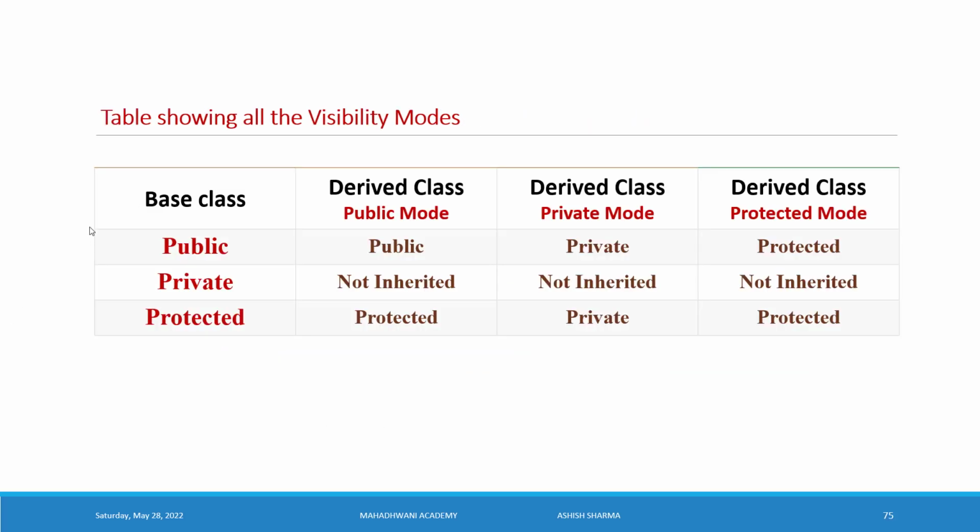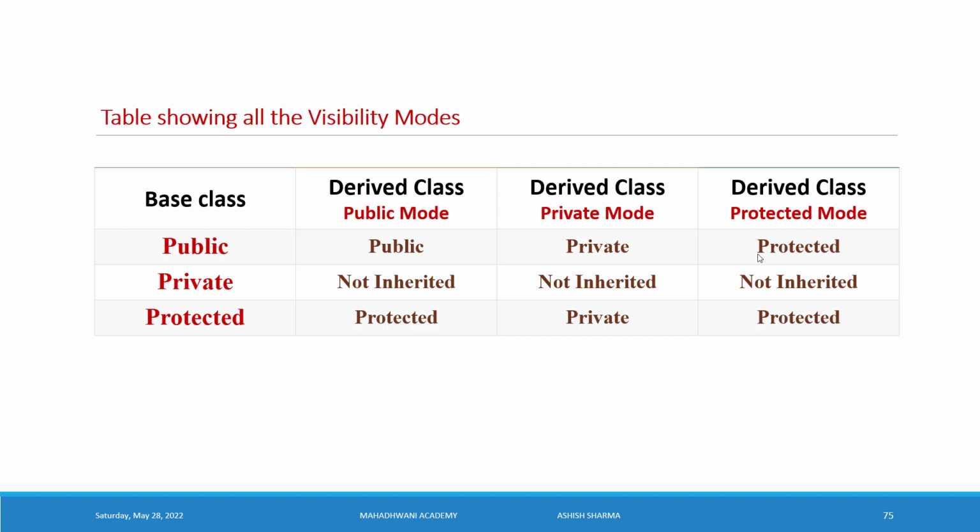We see the same thing shown in this table. You can understand easily the base class: public, private or protected. In the public section, the derived class can access the public members, is not able to access the private members, and can access the protected members, because protected shows the visibility inside the inheritance feature.